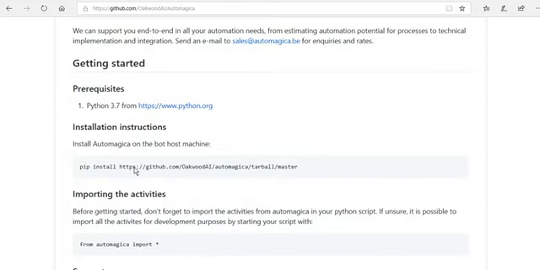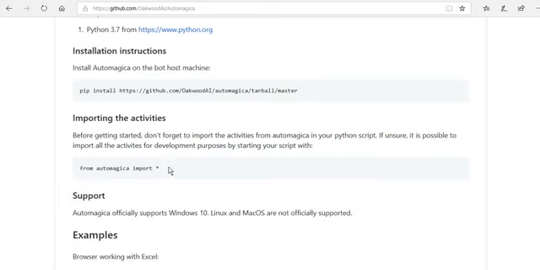You have to install Automagica on the machine where you want to do the automation. For whoever is starting automation with Python, it will be very easy, because other automation tools like Blue Prism and UiPath also started with the Python language.